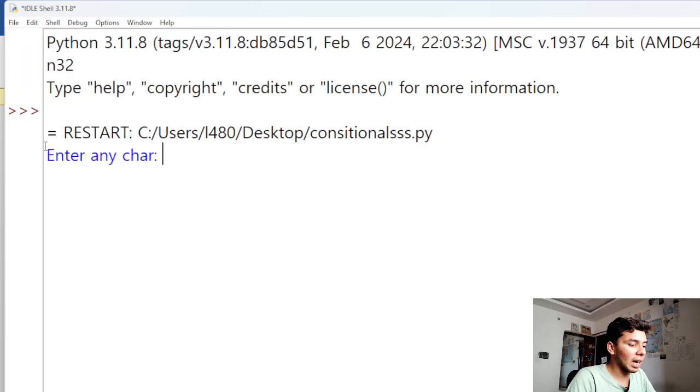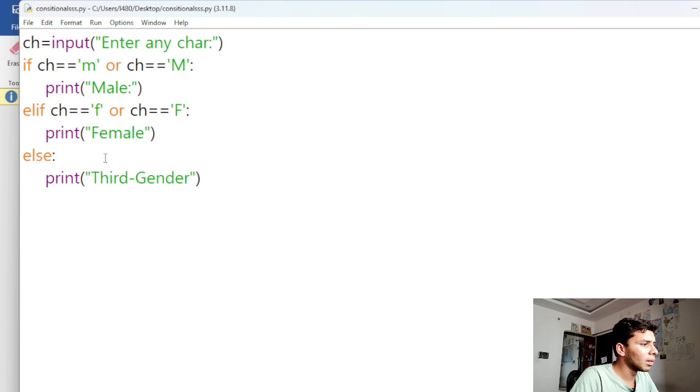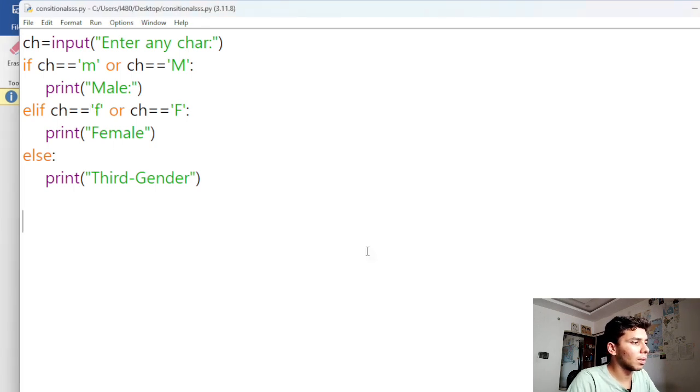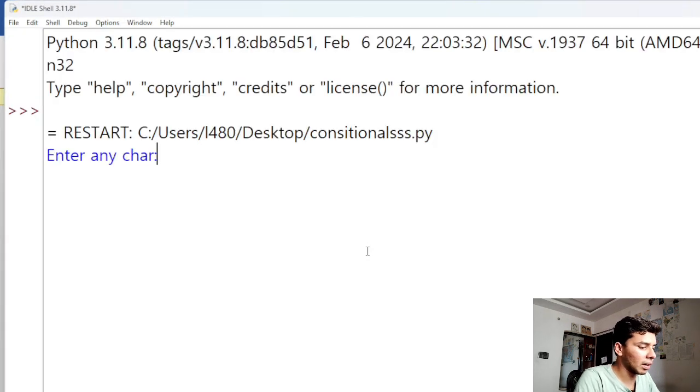I'm entering any character like small m. F5 key to run. Enter any character. Capital M, it's a male.